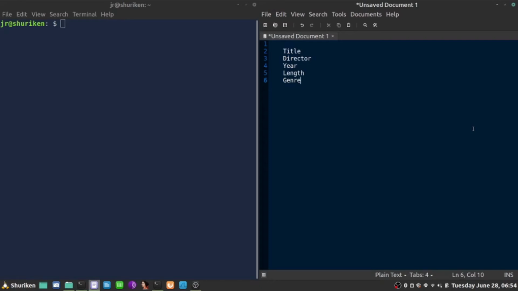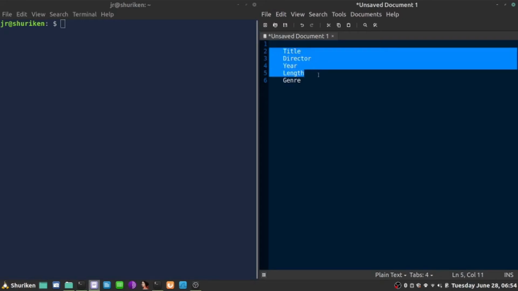Now, what about the data structure that is going to hold my movie information? I think because a dictionary has key value pairs, that's going to be pretty good here, and it's going to serve its purpose. So let's get started.